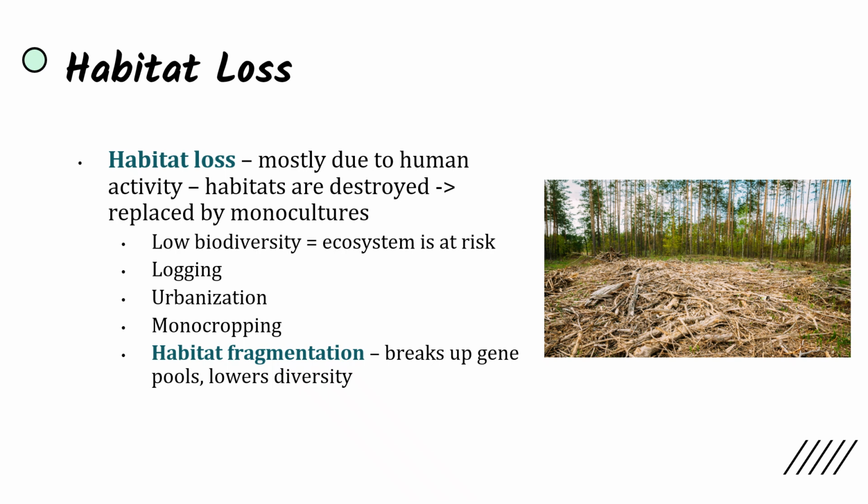So this includes logging, which is a form of habitat loss, urbanization, where we're building cities on animals' habitats, and monocropping, like we discussed, where the entire farmland is turned to a singular crop, which now cannot protect itself. There's no more genetic variation within the population. And we also see habitat fragmentation, where, for instance, a habitat could be broken up, so it remains, but there is now a gap between it. For instance, the building of a bridge or a road through a certain habitat is going to break up the gene pool. It splits up the population, and that's going to lower diversity because now there can no longer be intermingling between these areas because the habitat has been fragmented.